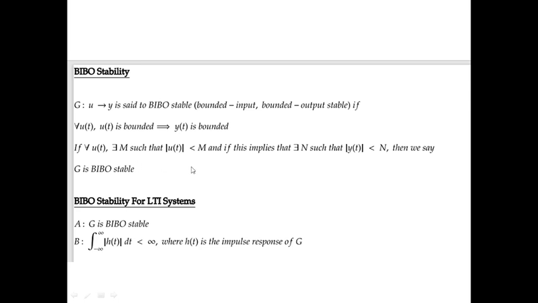Hence, the simple mathematical expression is that for a given bounded input, we shall get a relation such that the output is bounded. Now, I'll directly state the result. For a map to be BIBO stable, it has to satisfy that the integral from minus infinity to infinity of the modulus of the impulse response dt shall be less than infinity. That is, it should indeed be bounded and should not go to infinity.